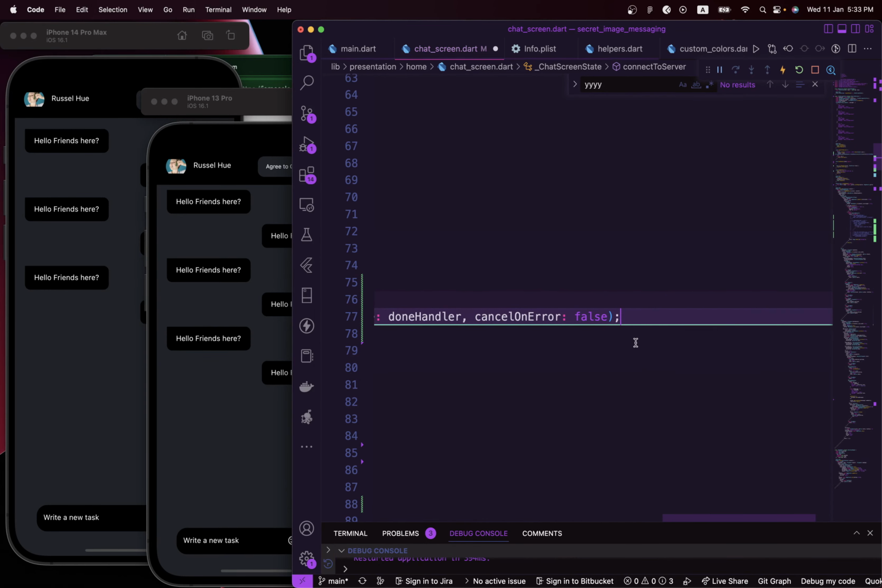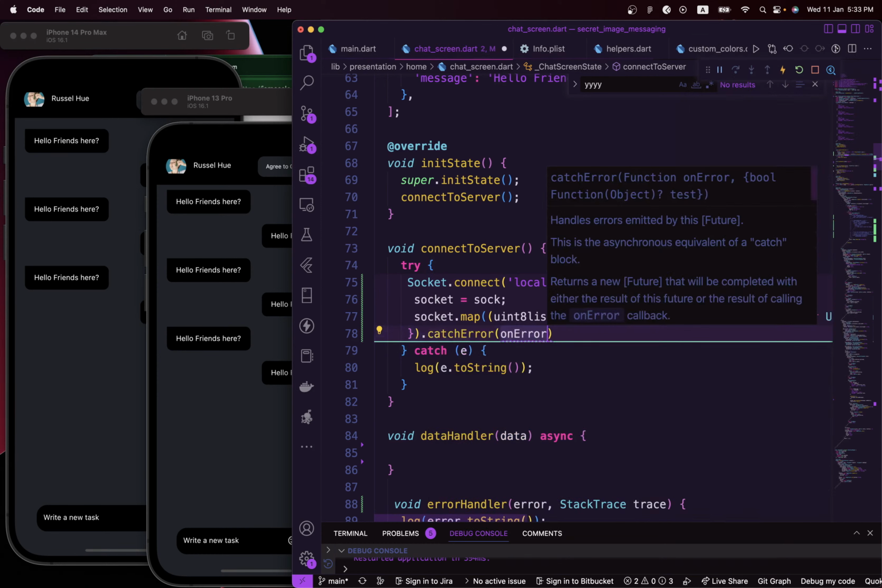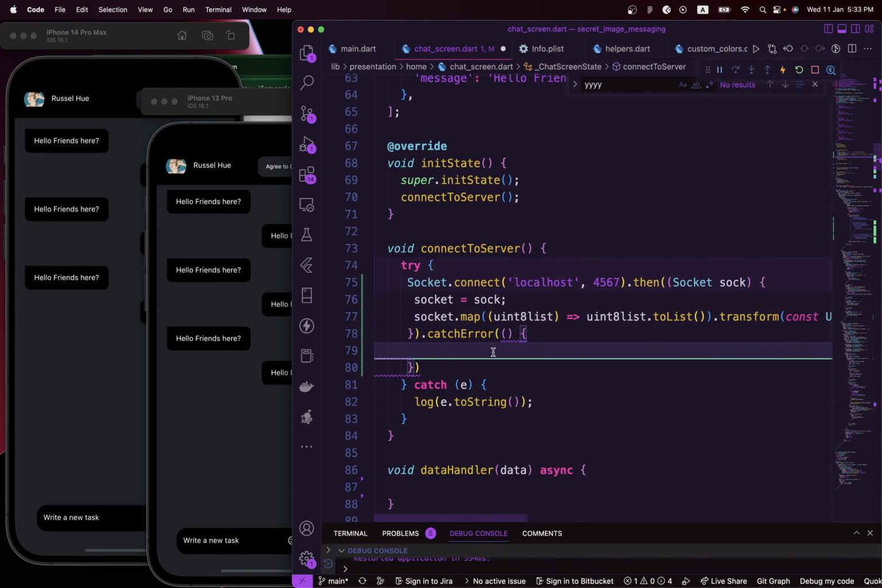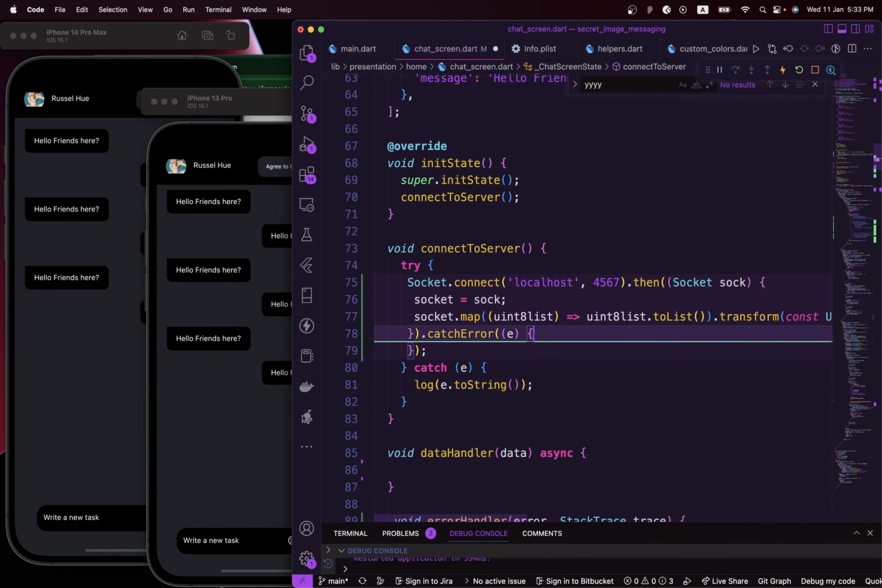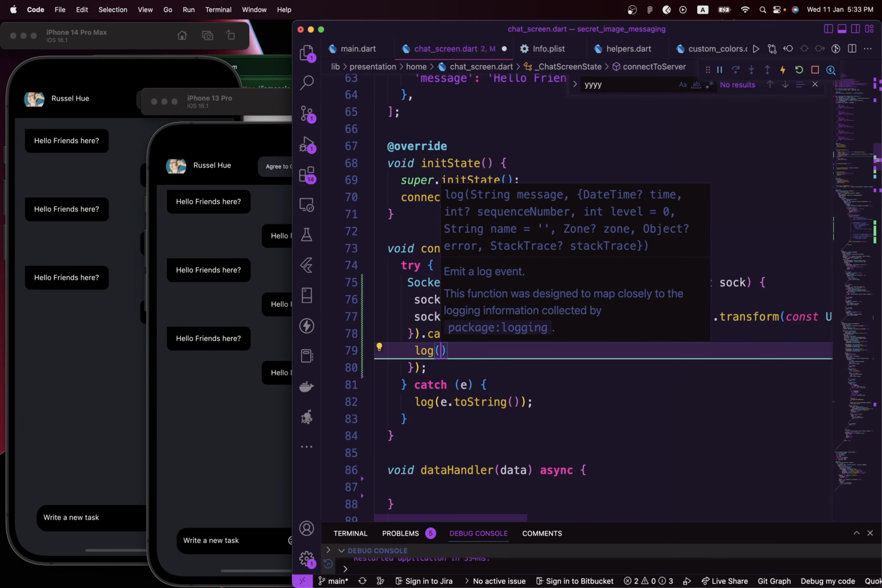Okay, no, not there. This is the done function to this socket connection. So this is where we need it. Dot cache error. So when there's an error for the connection, in this case, just go ahead and console log it out. The type it's gonna return is error. Let's close this off. And whenever there's an error, go ahead and log the error back to us.